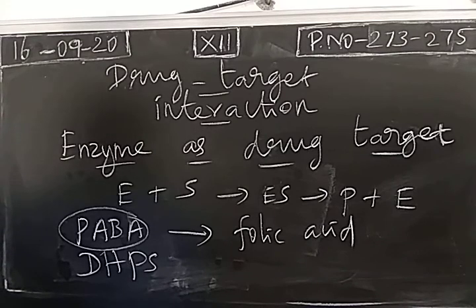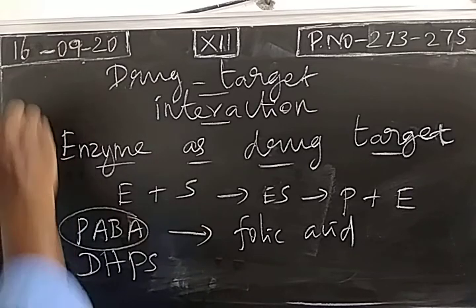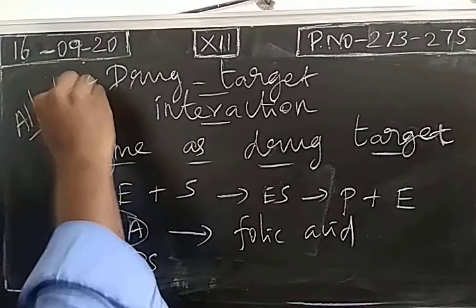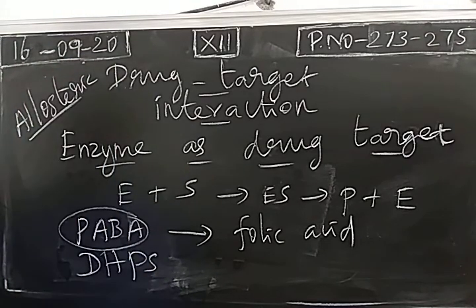Some inhibitors will not only bind one particular site, they will bind with different sites. So the different sites are called allosteric sites. The inhibitor molecule of a drug can be bound with them.